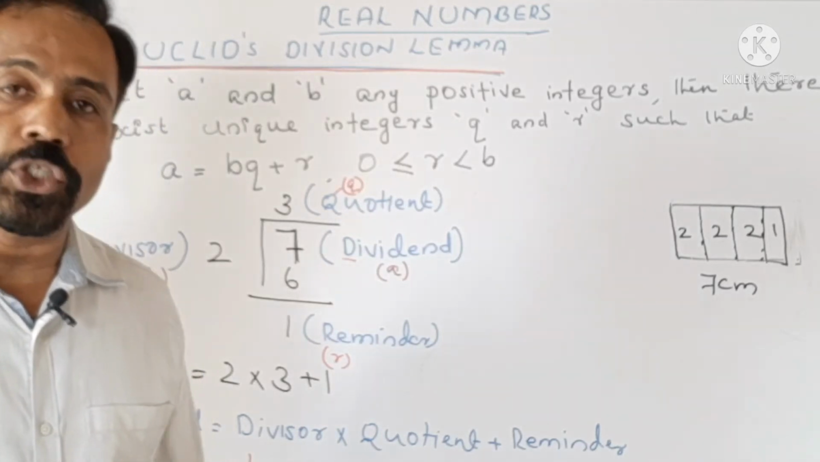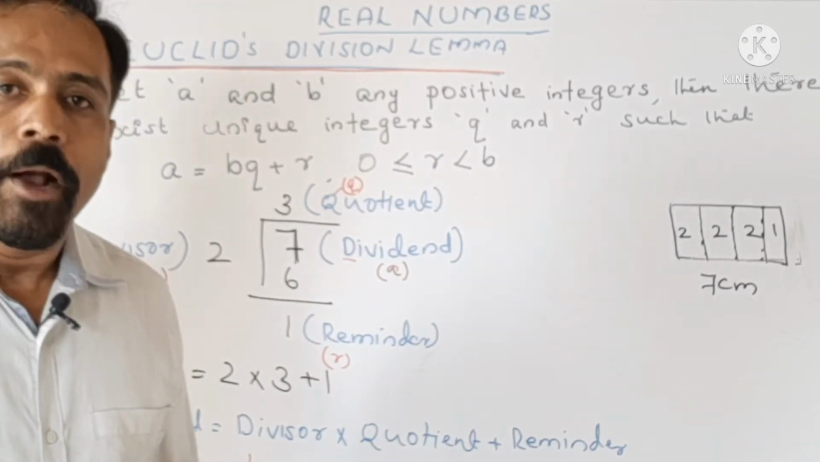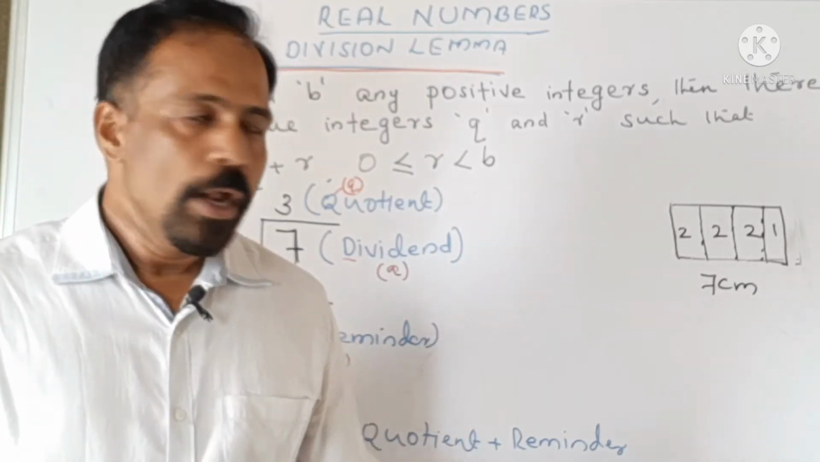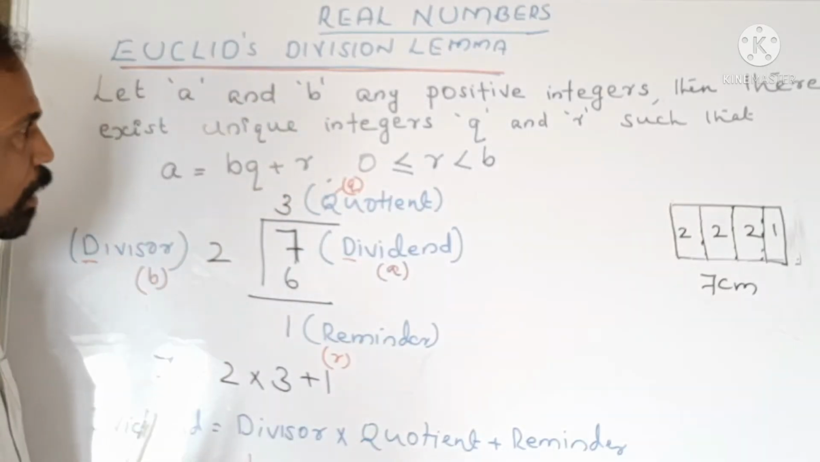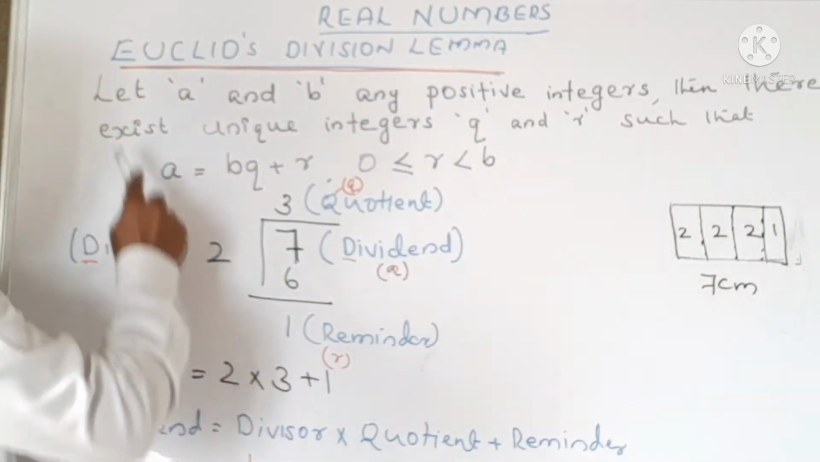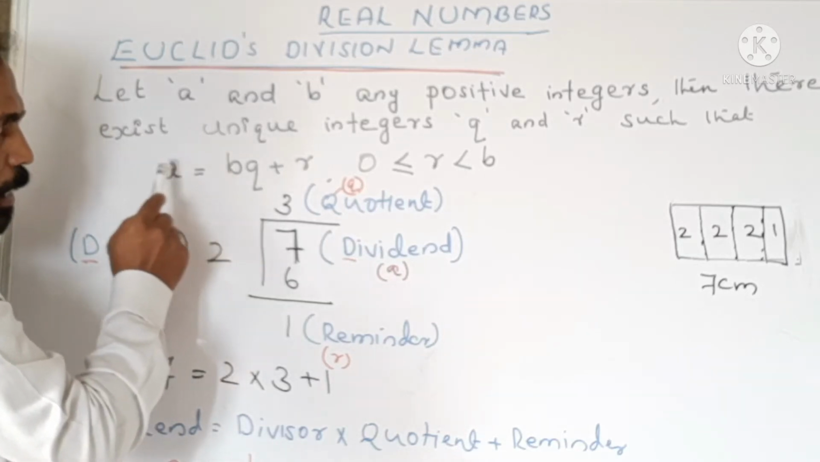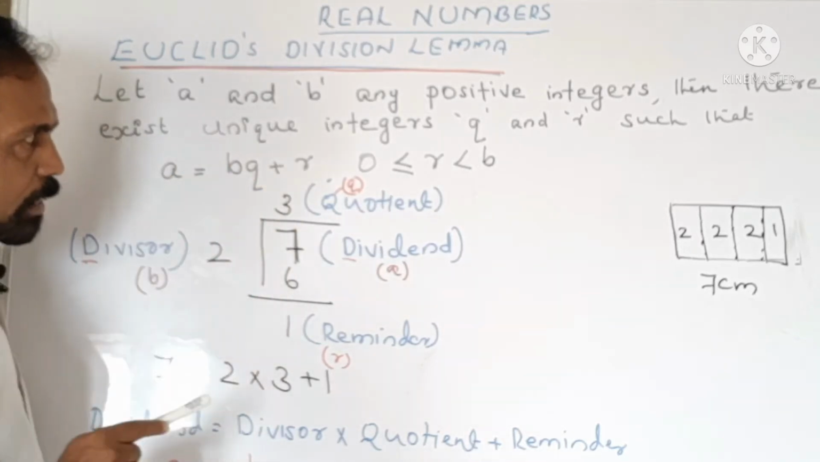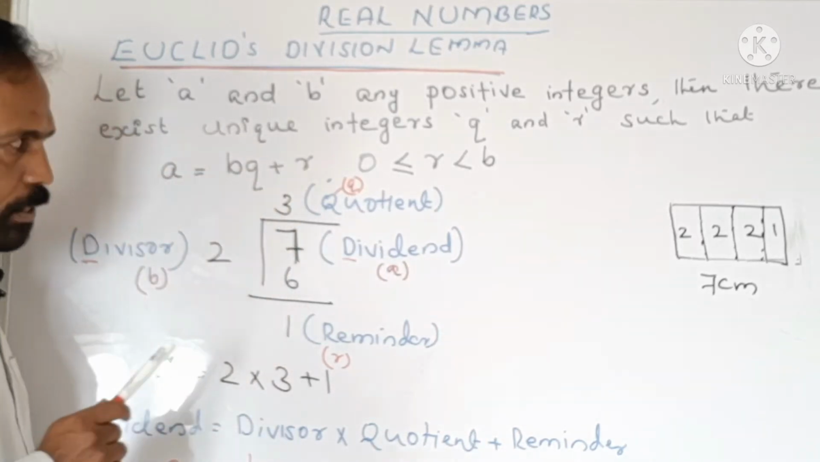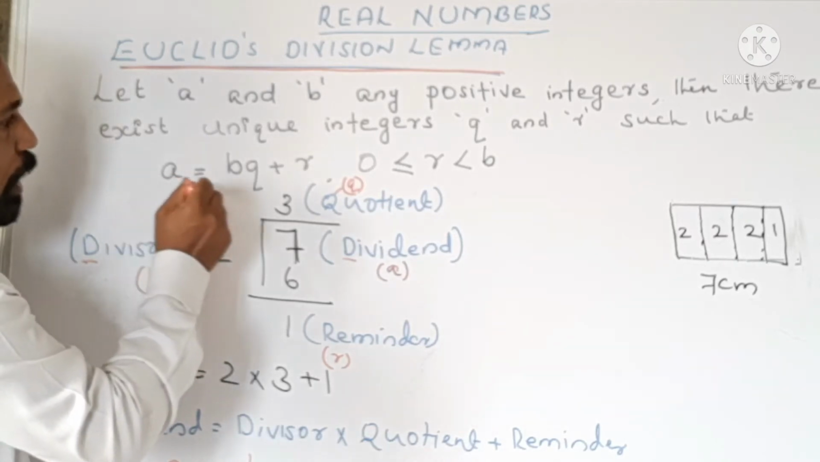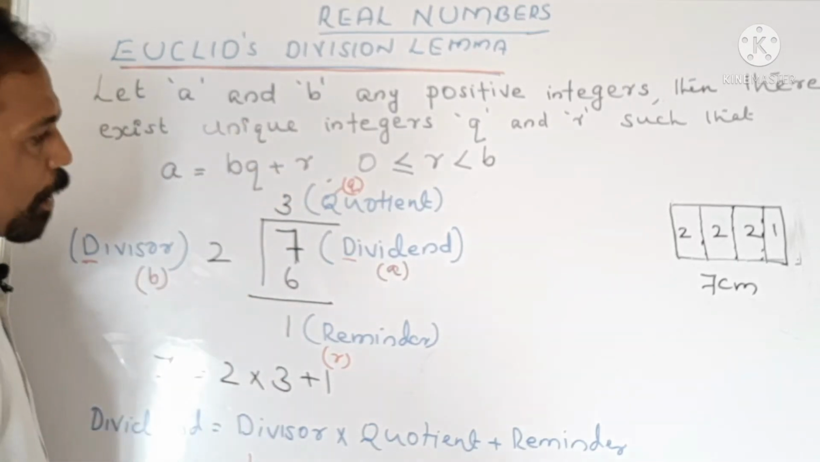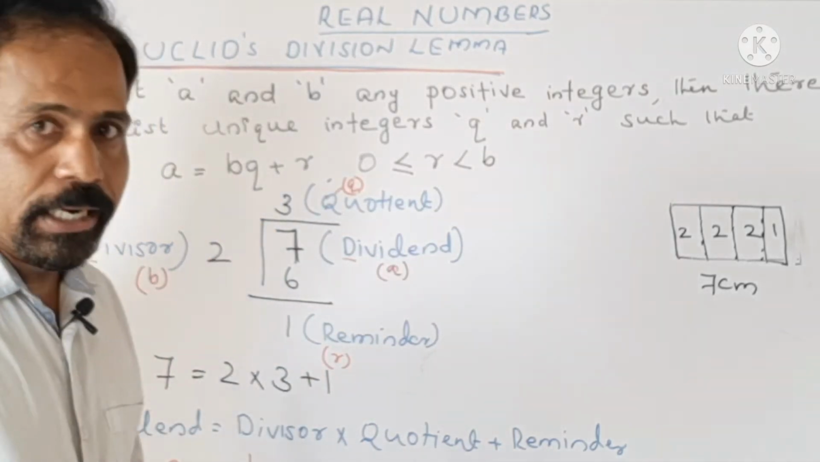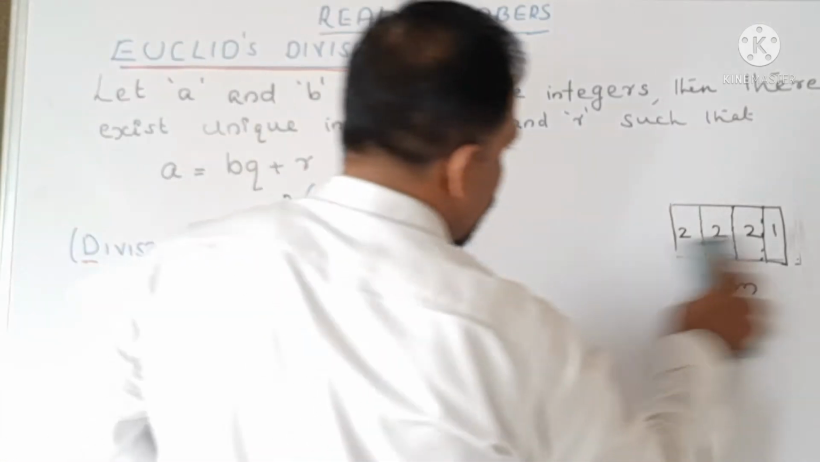This is the same thing which you learned in your primary classes, but we are expressing it in a different way, that's all. Now let us come back to the statement. Let A and B be any positive integers, then there exist unique integers Q and R. And the condition is A is equal to BQ plus R. Now, let us check whether this holds good for other integers also. Let us take 2-3 examples.